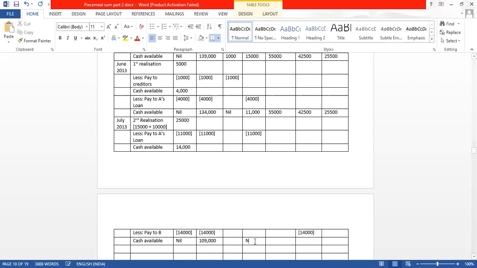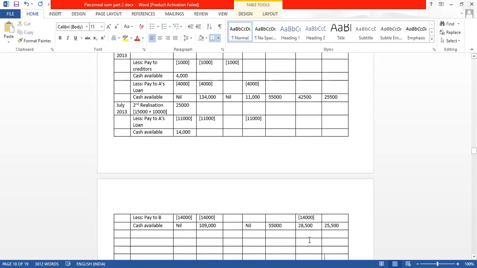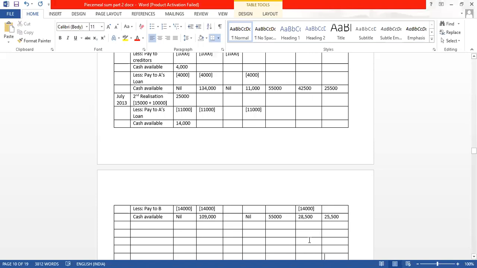A's loan is fully paid. A's capital, right now nothing has been paid. And here, out of 42,500 we have paid 14,000, which means now we have 28,500 to be paid, and here 25,500.